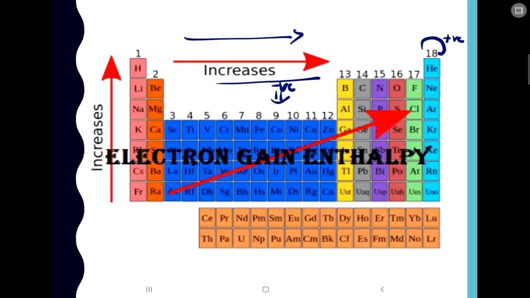Since it increases from left to right in a period, you can remember that the opposite will happen as we go from top to bottom in a group, because the shells keep on adding, so there is more tendency of losing an electron rather than adding an electron. So as you go from top to bottom in a group, the electron gain enthalpy decreases, but here in this diagram it's just given in the opposite manner.